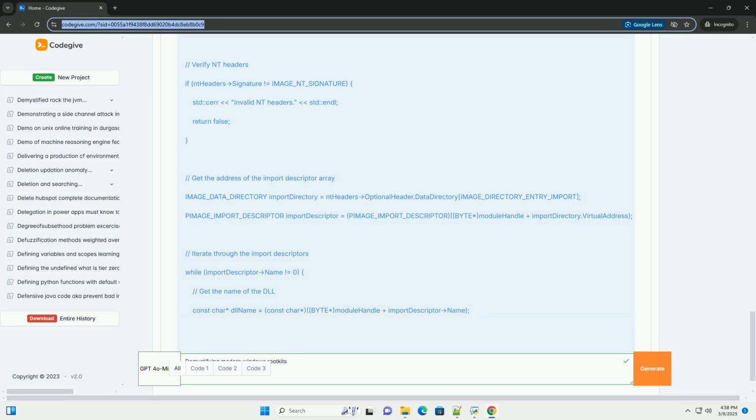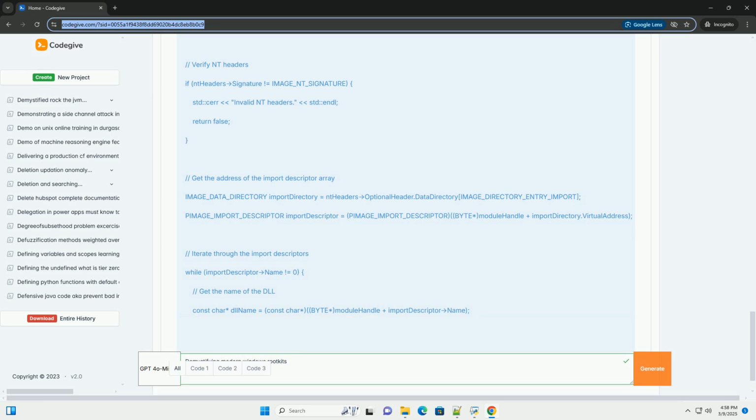Explanation. One, HookedMessageBoxA hook function. It displays a message indicating it's been called, modifies the original text and caption, and then calls the original MessageBox to display the modified message box. Two, hook function. This function performs the IAT hooking. It iterates through the import address table of the specified module, usually the current executable, and finds the entry for the function we want to hook, for example MessageBox.